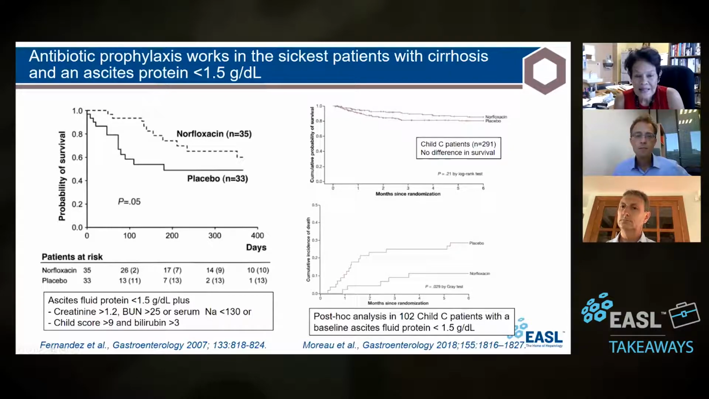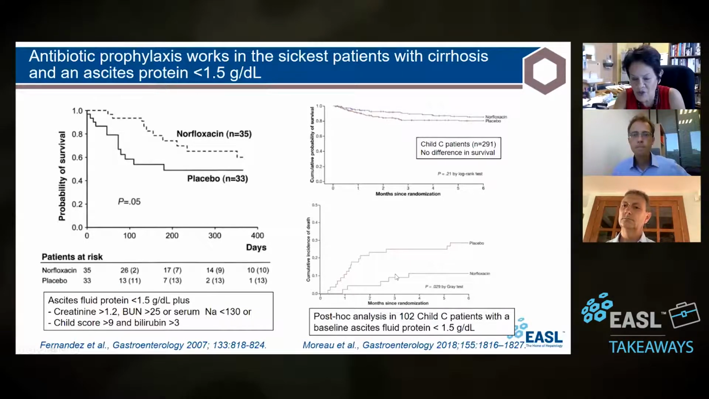So I think that in a way, if I had to use it, we're talking primary prophylaxis. So these patients have never had SBP. And the first thing is they have to have an ascites protein less than 1.5, which the majority of the patients with child C will probably have. But any patient, a child B or an early child C, I would probably not give prophylaxis. You have to have the sickest of the sick child C.